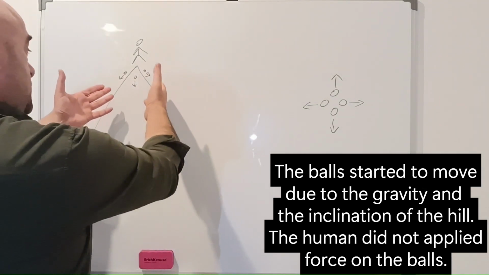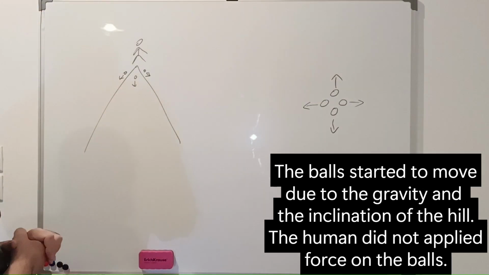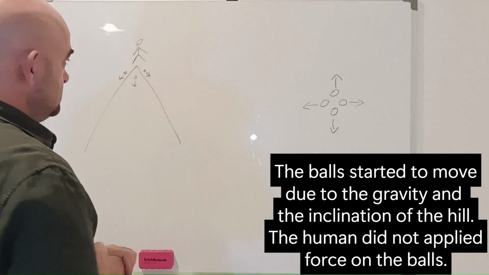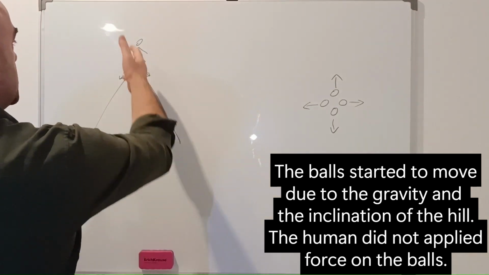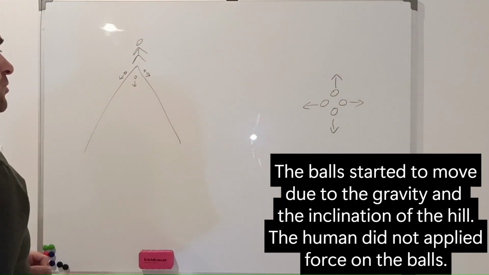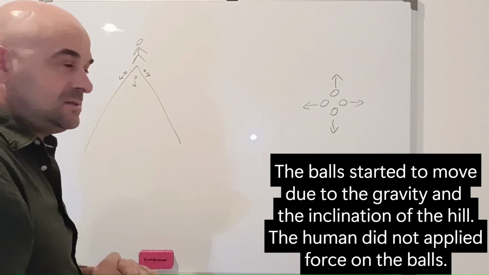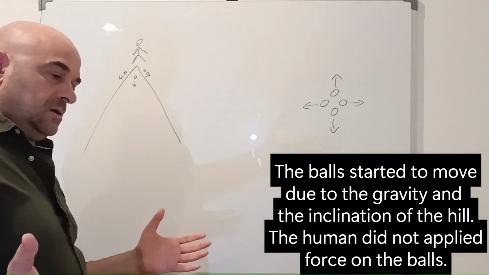If they are not at the same distance away from the human as they are moving away from the human, we will say that these 4 balls don't have the same speed relative to the human.